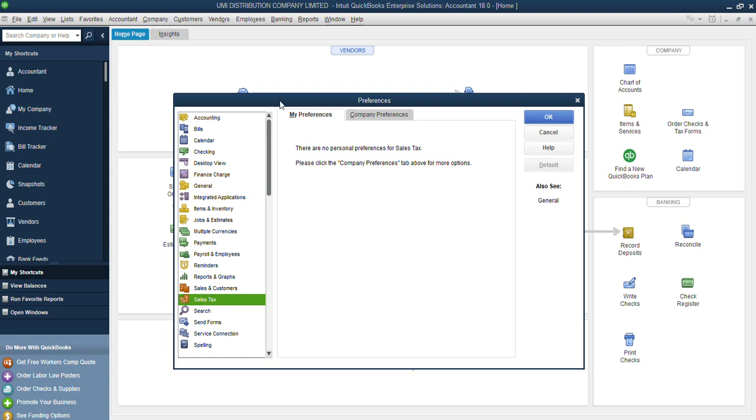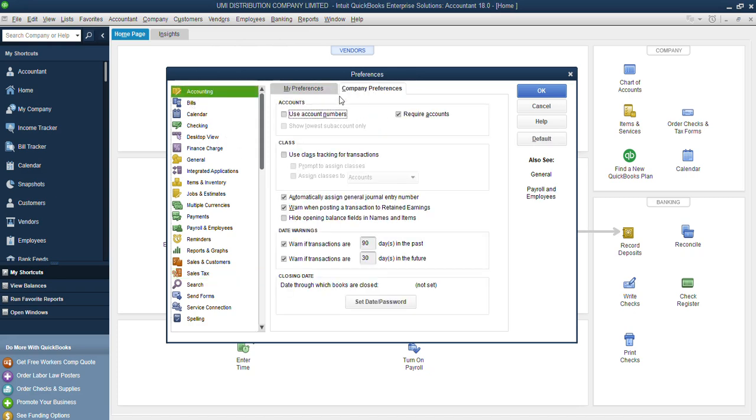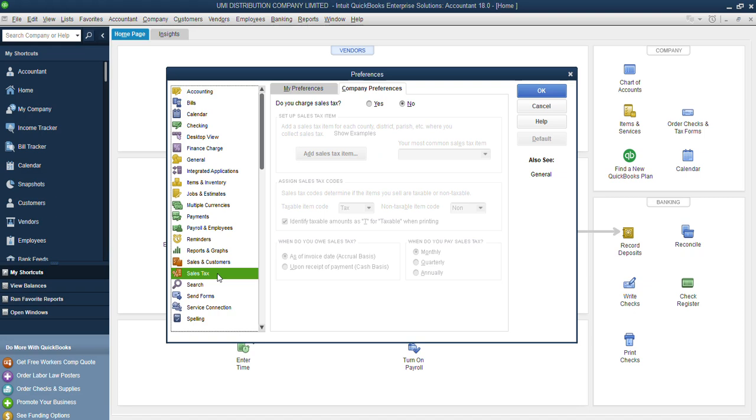Now when you click on your sales tax, basically this window is where you can do any modification on your QuickBooks operational settings, like the accounting. If you want QuickBooks to use account numbers, like those account codes, you can click on that. If you want QuickBooks to use class tracking for transactions, you can go ahead and do that. But that is not what we want. Basically what we are looking for here is to set up our sales tax.